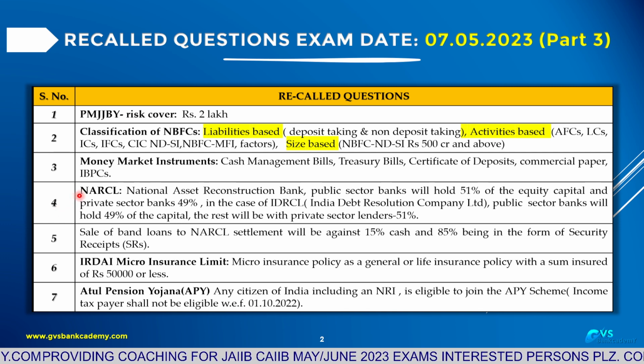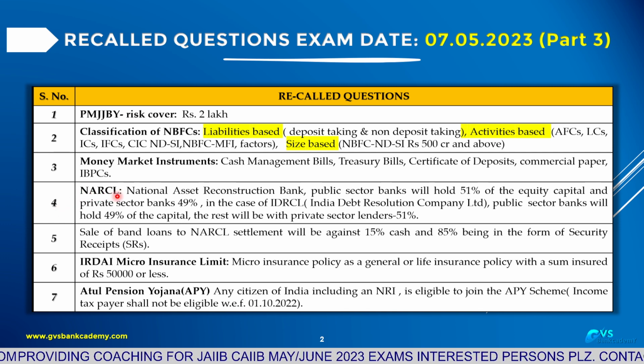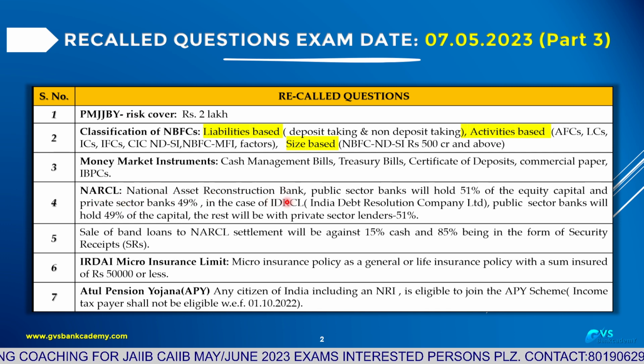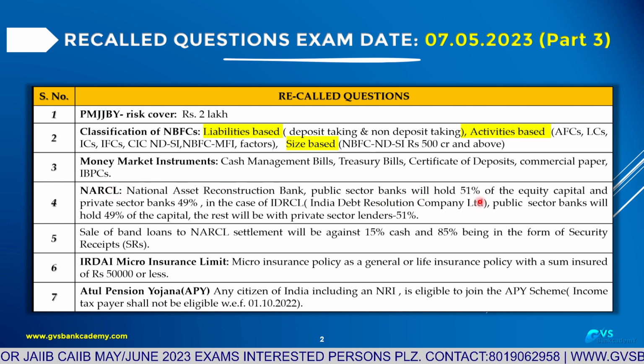Question number 4: NARCL, National Asset Reconstruction Company, the bad bank. What is the capital contribution? Public sector banks hold 51% of the capital of NARCL and private sector banks 49%.